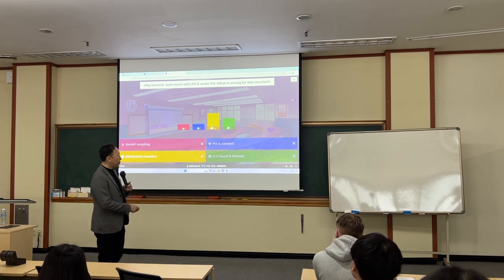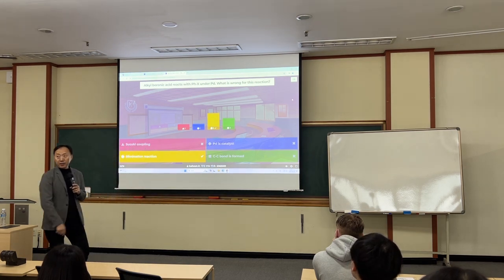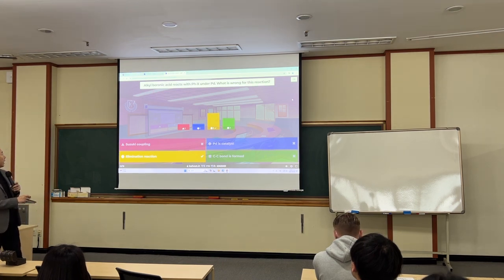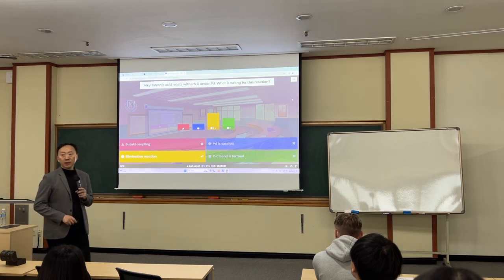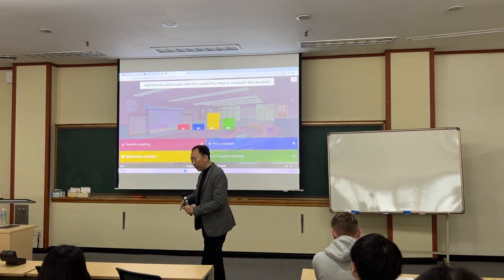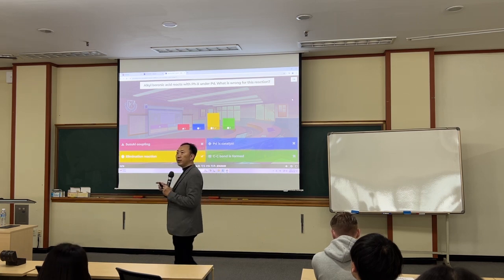It's carbon-carbon bond formation. It's not elimination. Specifically, this alkyl-boronic acid and alkyl halide, that reaction is called Suzuki coupling, following the chemist's name. And palladium in this case is inserted and eliminated. That's catalyst.